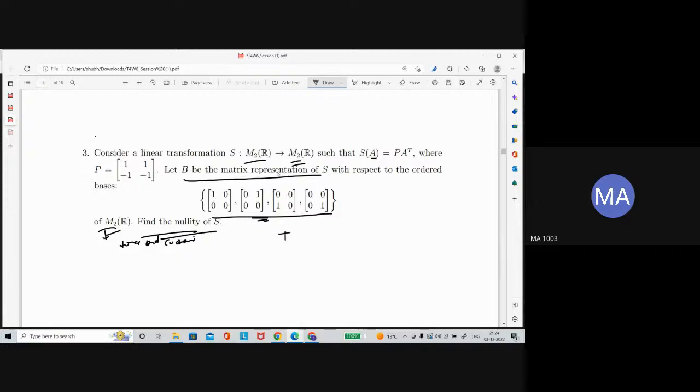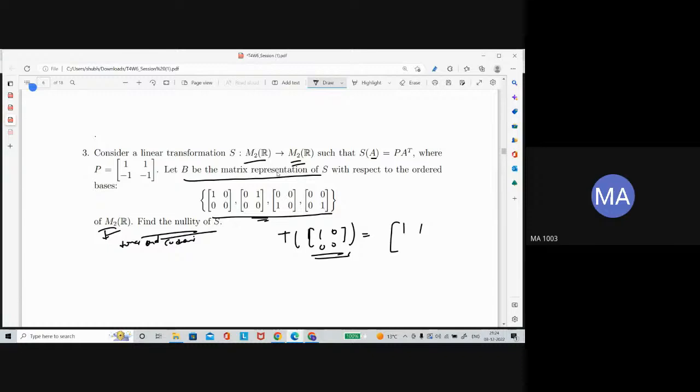That means you have to find the image of the first vector. The first vector is the matrix. You multiply P times A transpose.